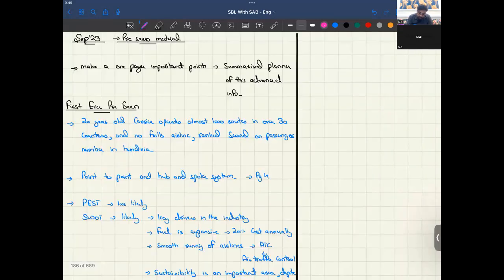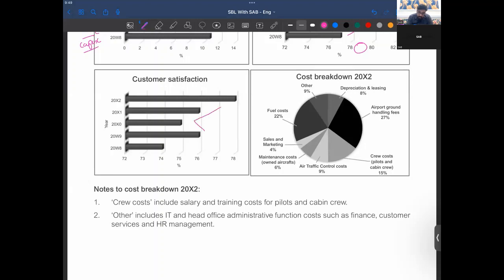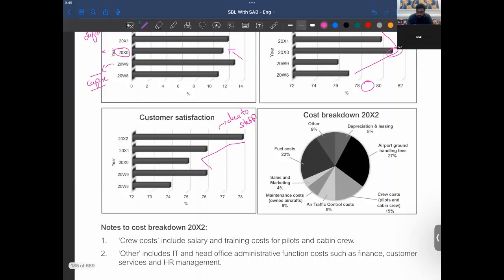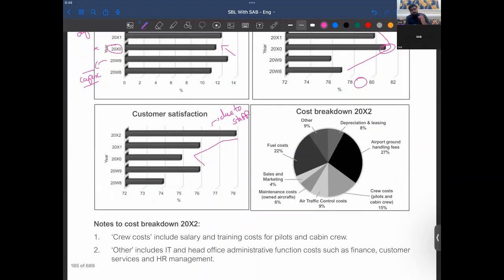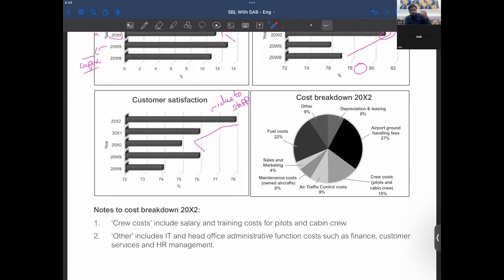Customer satisfaction. Despite being less punctual, our satisfaction has increased. How is that? Might be due to staff. If we have good staff, they might have kept our customers satisfied. If our punctuality is fine, then it's okay. So a decline in punctuality should mean a decline in satisfaction, but this has somehow done the inverse. How could it have done that, right?